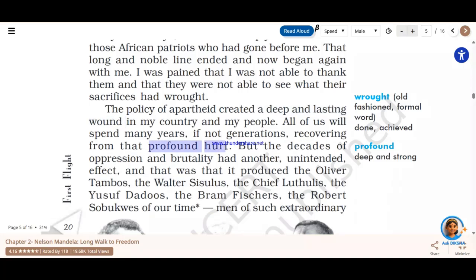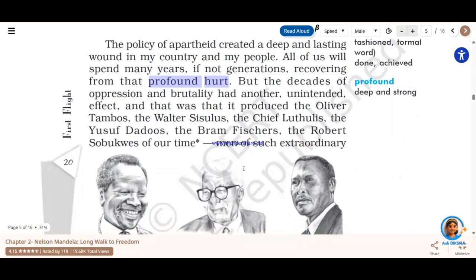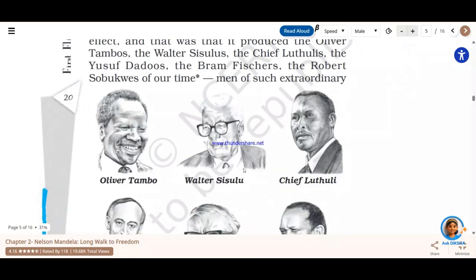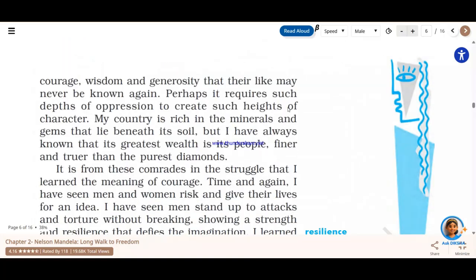And then in the rest of the paragraph he talks about those people who had actually sacrificed their lives, and Nelson Mandela learnt a lot from them. And then he says that men of such extraordinary courage, wisdom and generosity, that their like may never be known again. Perhaps it requires such depth of oppression.